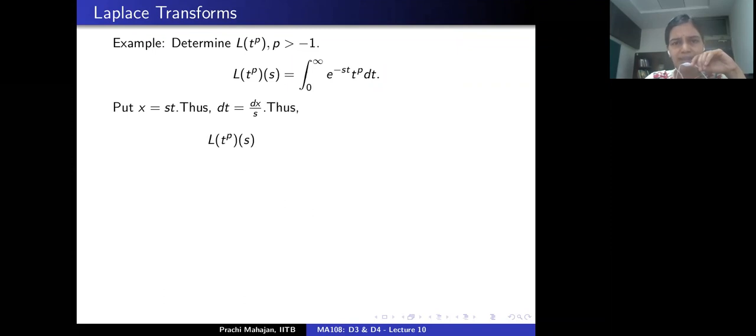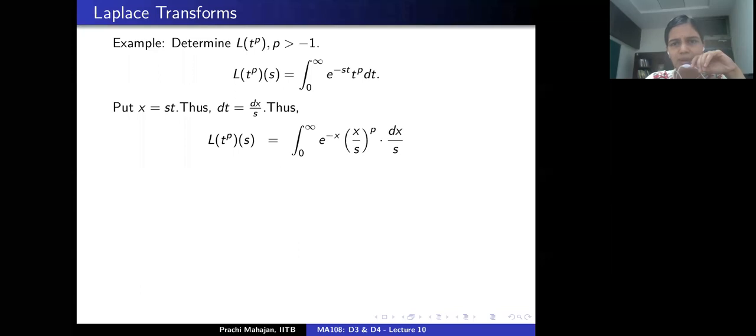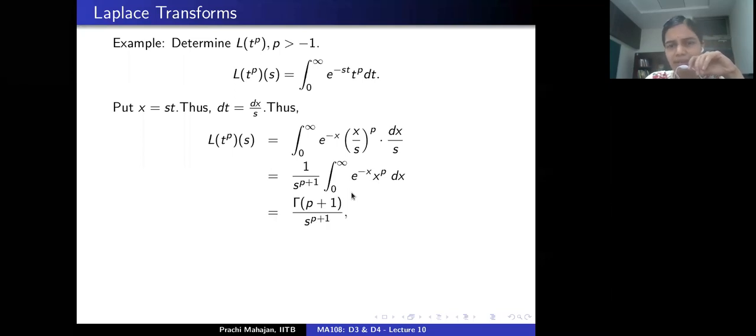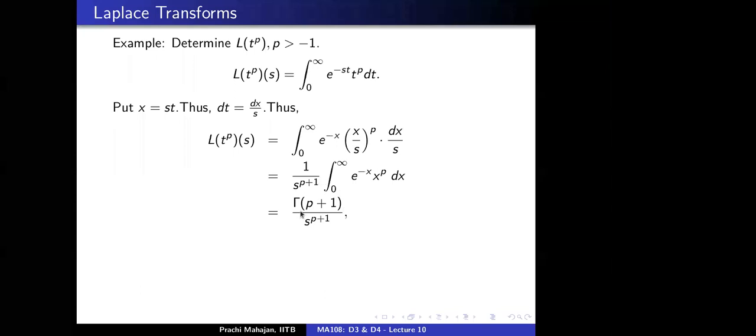So the Laplace transform of t^p at s is the integral of exponential minus x, x by s to the power p, dx by s, and the limits of integration remain the same. So this is exactly 1 upon s to the power p plus 1 times a certain gamma function, the gamma function evaluated at p plus 1. And this makes sense when p plus 1 is positive, which is why p is at least minus 1.